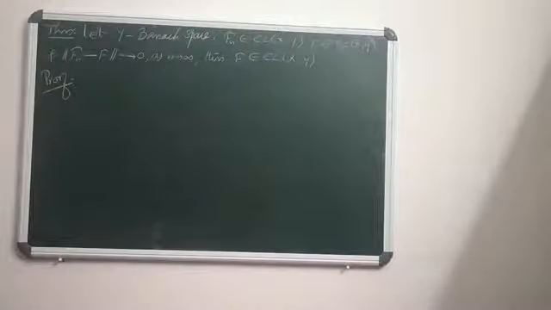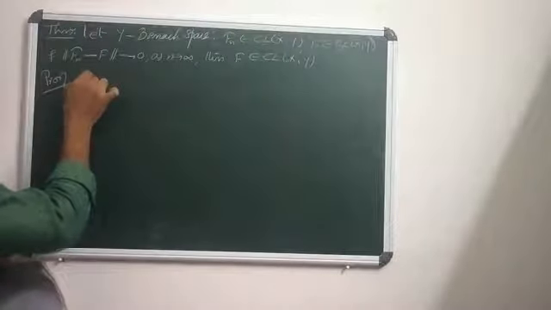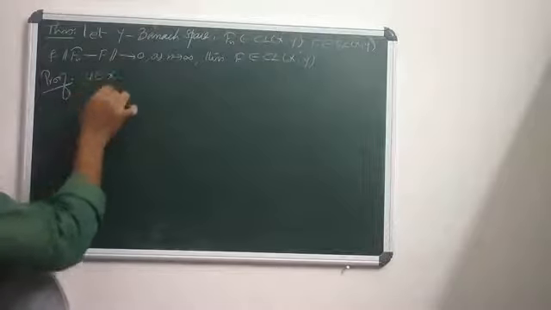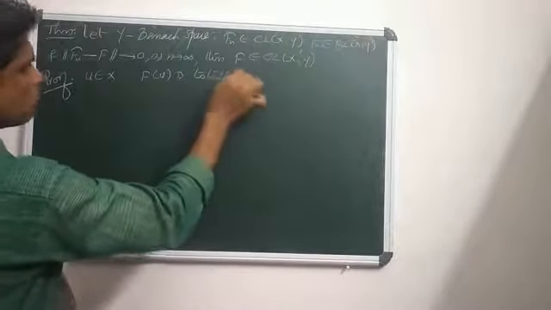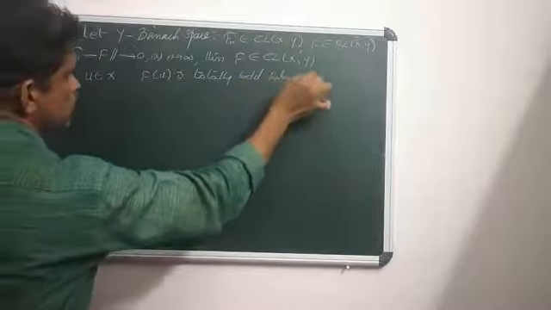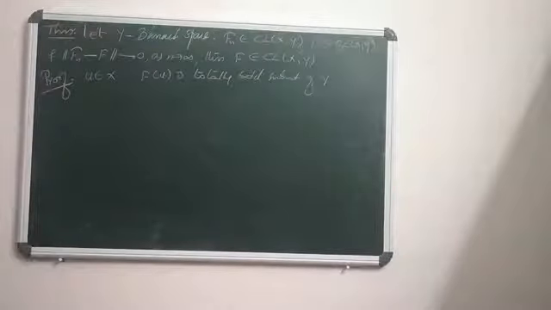Our aim is to prove F is in CL(X,Y), which means F is a compact linear map from X to Y. To show this, we have to show that F of U is a totally bounded subset of Y, because of the result that we already proved in the previous class, where U is an open ball in X. This is our requirement. How to prove this one?